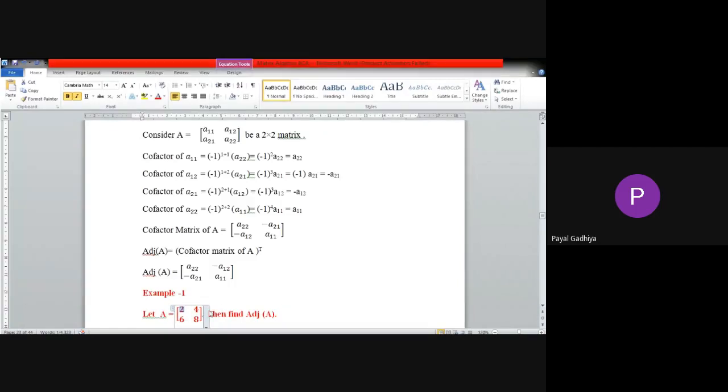Okay. Now what will be cofactor of 4? It is not 6, it is minus 6. Because minus 1 raised to 1 plus 2 will be there, no? You got my point? This place is A12. Therefore, we will do minus 1 raised to 1 plus 2. Okay.